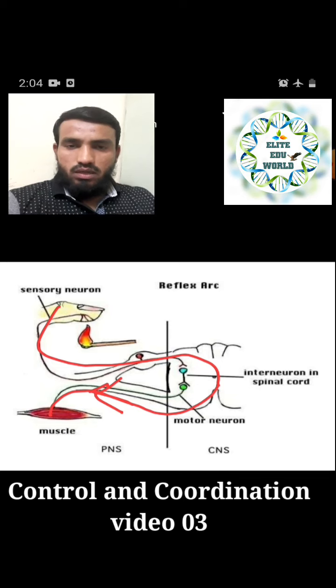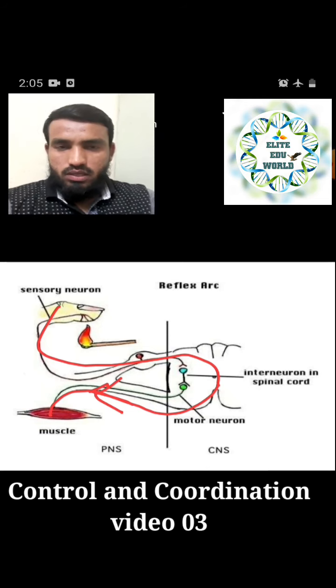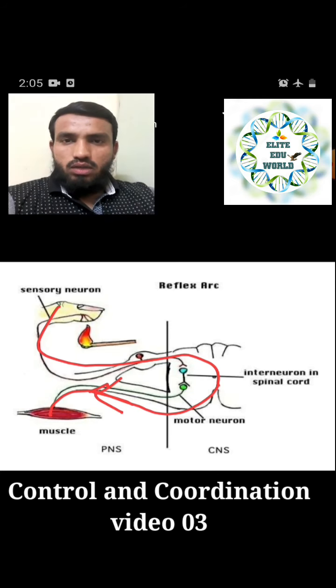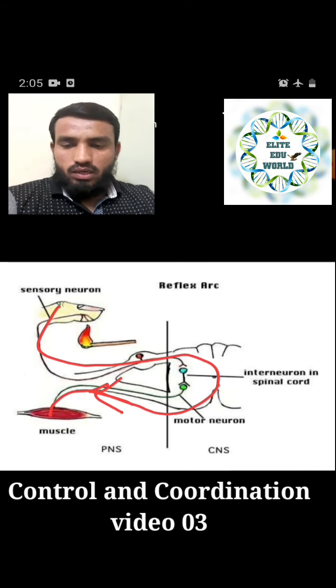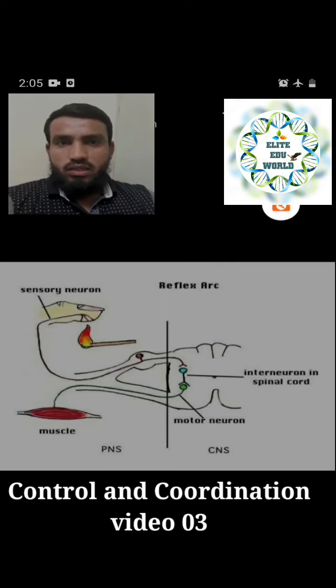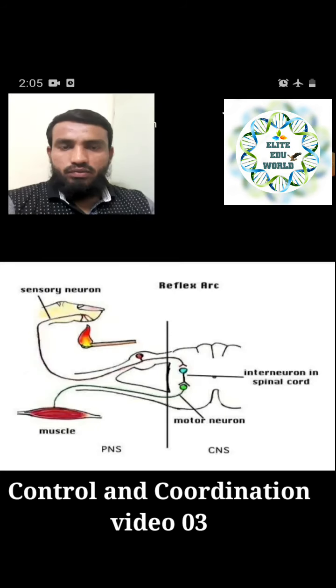So just in short, you have to keep in mind, in some sudden cases when our body is coming into contact with a harmful thing, the reflex action will be done here, and that is saving the time of sending the message to the brain and coming back from the brain.